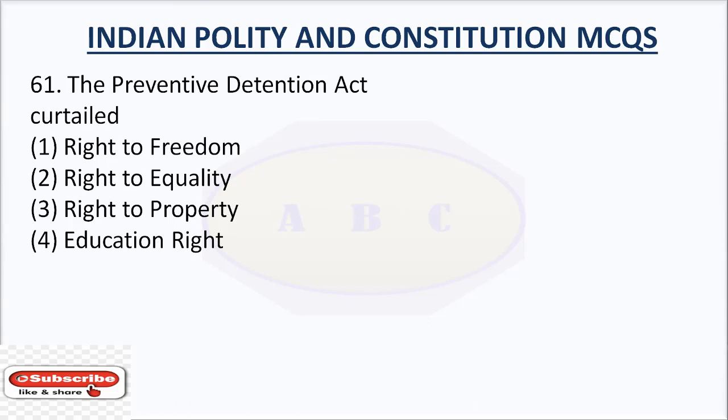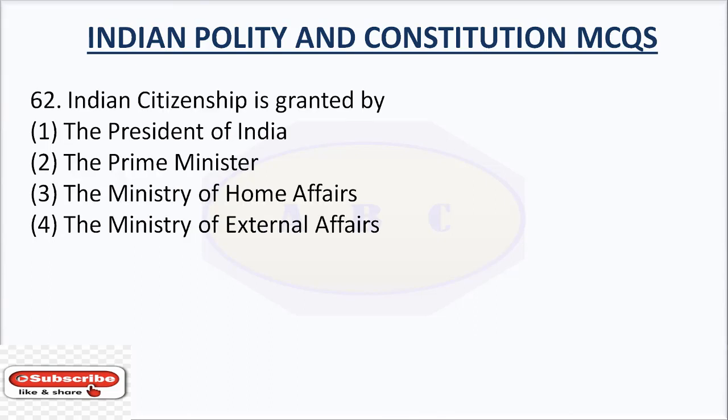Question number 61. The Preventive Detention Act curtailed? The right answer is right to freedom. Question number 62. Indian citizenship is granted by? The right answer is Ministry of Home Affairs.